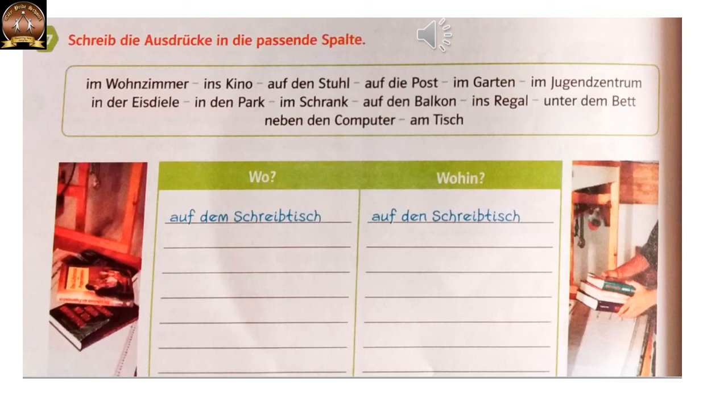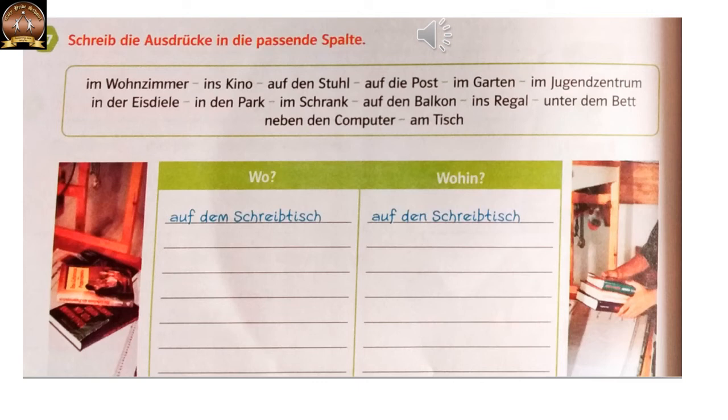Depending on whether it is dative or accusative, we are going to categorize it into wo or wohin. If it is preposition plus dative, it will come under wo. If it is preposition plus accusative, it will come under wohin. So you can pause the video here, think to yourself and come back.